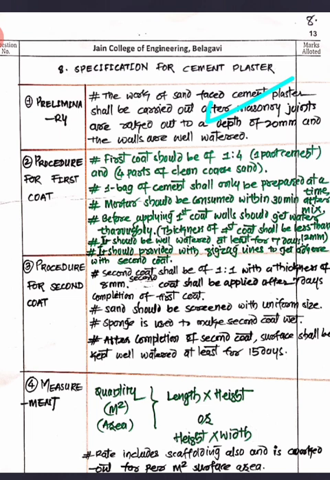Then the first coat you are supposed to apply. The first coat should be of 1 is to 2 ratio. First coat, 1 is to 2, means one part of cement and four parts of sand. Then you are supposed to prepare the material for one bag, and you should use it within 30 minutes, or half an hour. Within that you are supposed to consume it.